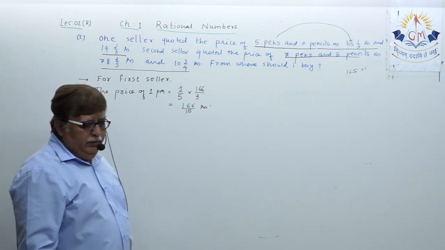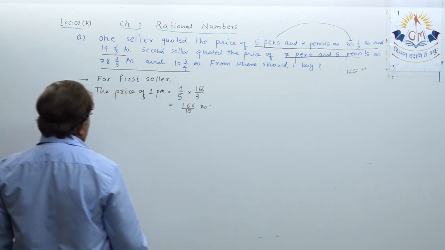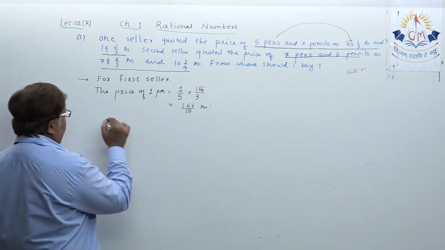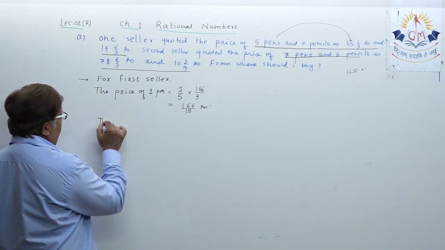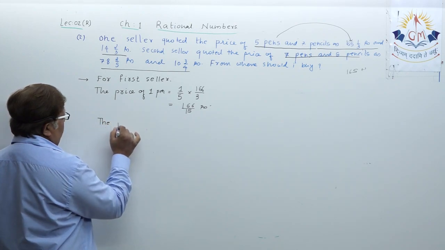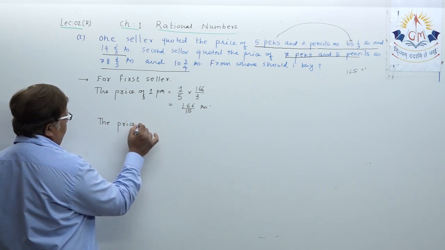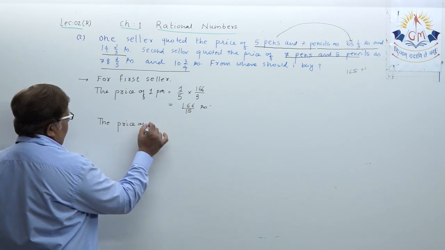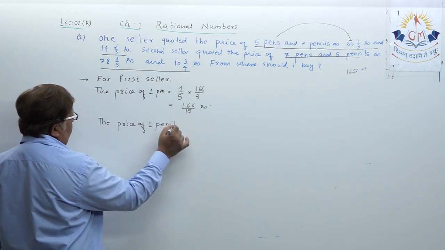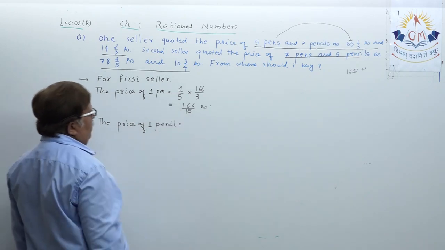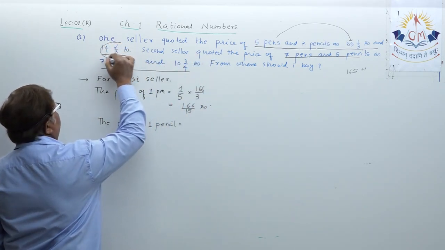You got the price of one pen. Now please note down the sum. Price of 1 pencil. You are given the price of 7 pencils as this.